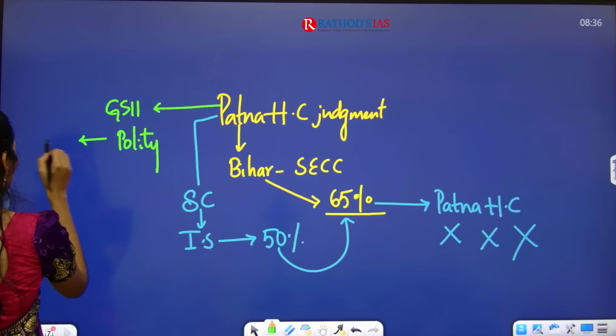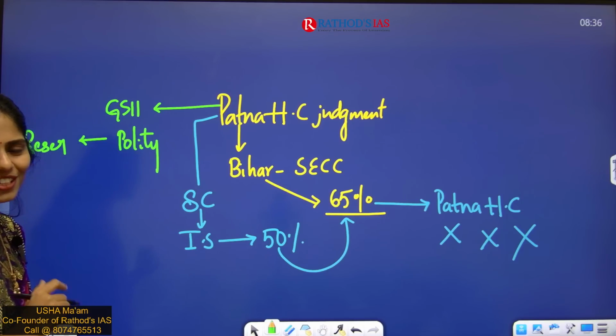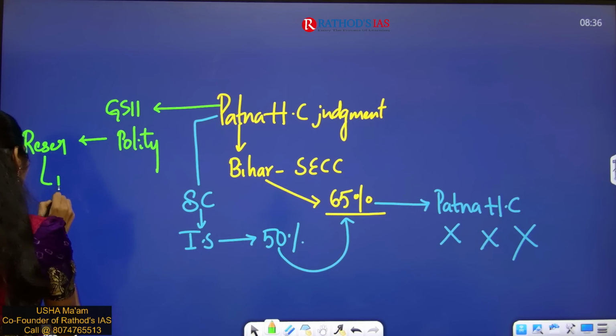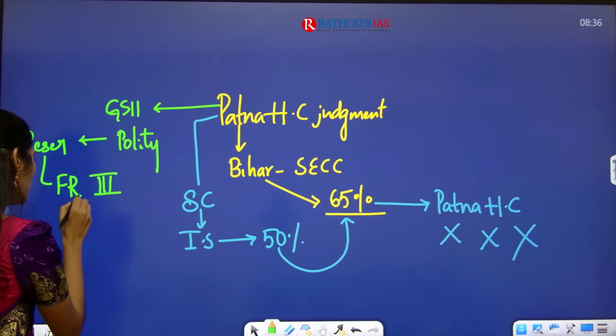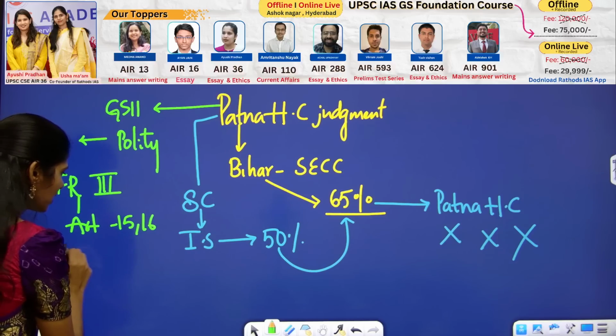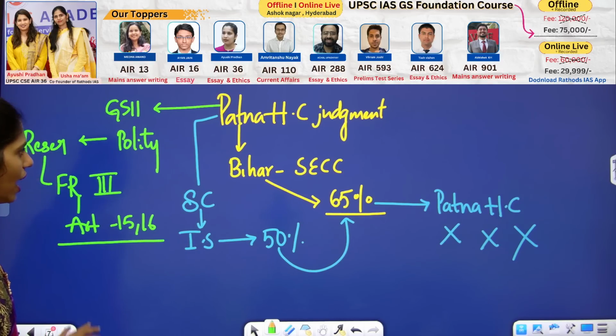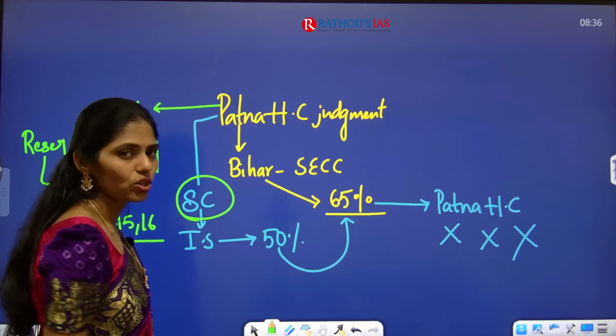Okay, we have this topic of reservation. I'm not talking about the topic of reservation directly, but in fundamental rights in Part 3 of our Indian Constitution, there are some articles like Article 15 and Article 16 that talk about reservation, so you have to see that. And it is also important from Supreme Court judgments.